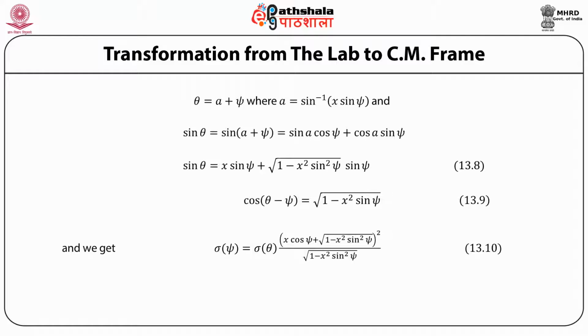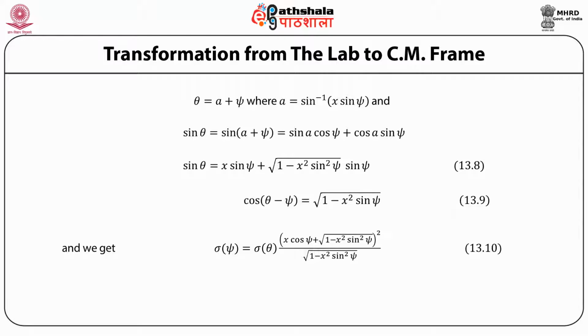So theta can be written as a plus psi, where a is equal to sine inverse of x sine psi, and therefore sine theta is equal to sine of a plus psi, which can be expanded as shown here. Then we write sine theta as x sine psi plus under root of 1 minus x square sine square psi multiplied by sine of psi, and cosine of theta minus psi is equal to under root of 1 minus x square sine square psi.